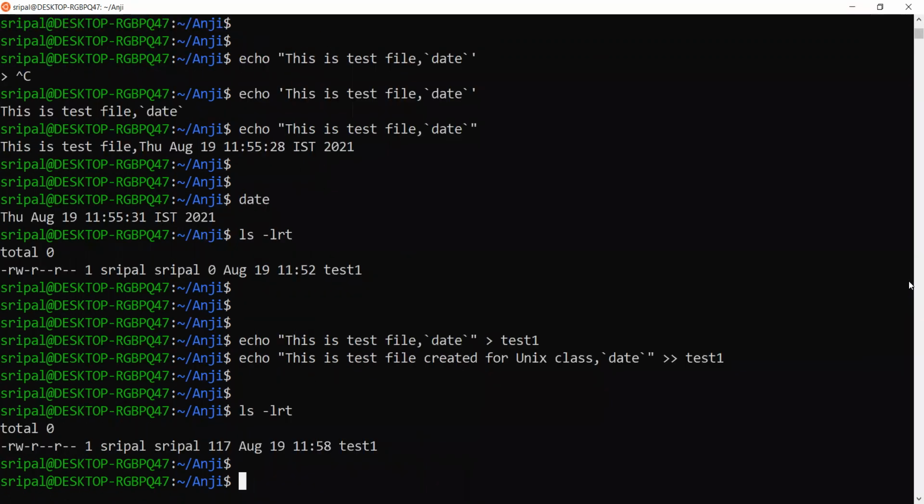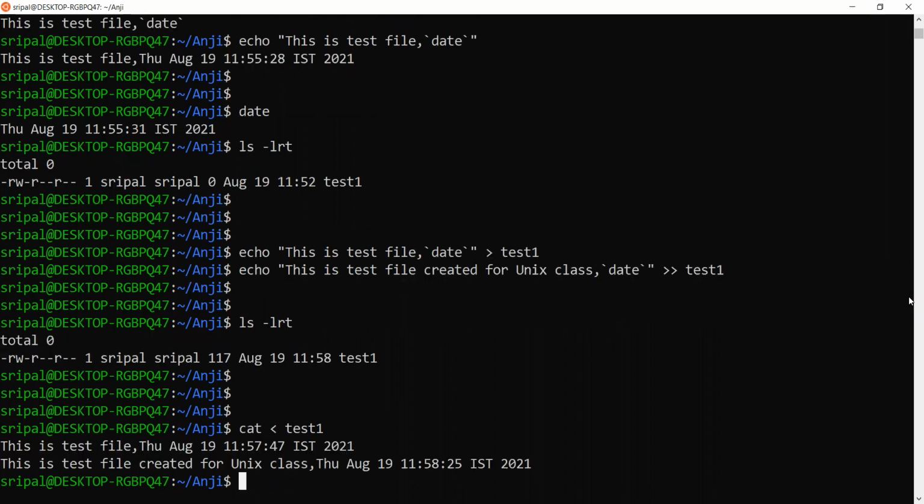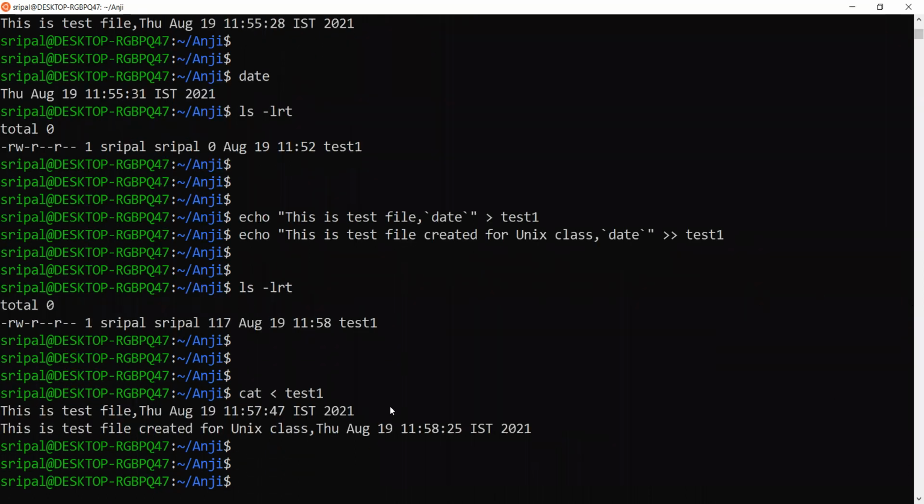So now, using echo, we have written the content to the file. Now we indicate the output. I use this followed by test1.